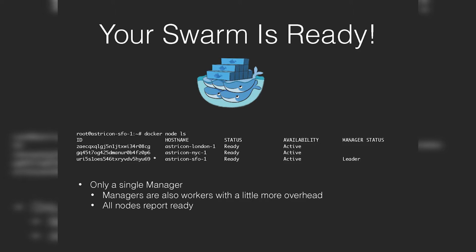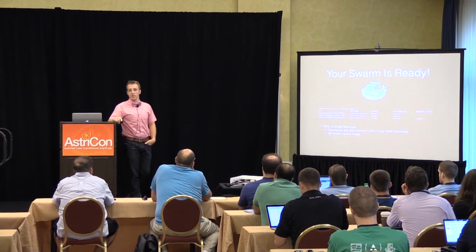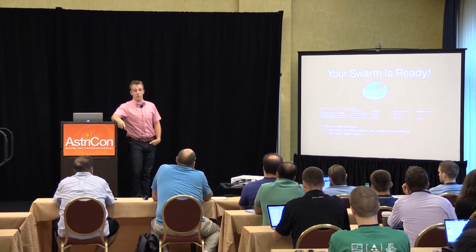And managers, like I said before, have a little bit more overhead, but feel free to use more of them. As your Swarm grows, and we're talking about deploying huge numbers of nodes, on the order of thousands, then you're going to have a lot more traffic going to the managers. So in that case, make sure you profile how much more CPU the Docker daemon is using on those manager nodes. But for a reasonable sized network, it's really not a big overhead.